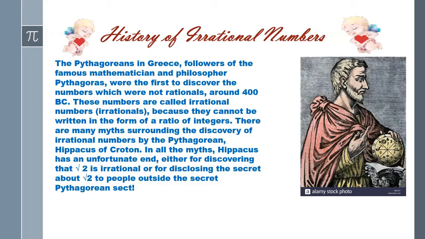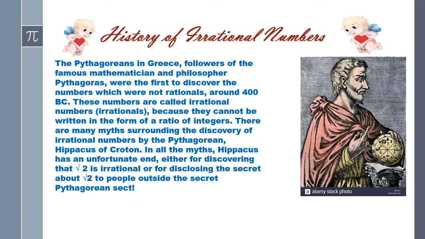The Pythagoreans in Greece, followers of the famous mathematician and philosopher Pythagoras, were the first to discover numbers which are not rationals, around 400 BC. As you all know, rational numbers can be expressed in the form P upon Q. Now they discovered some numbers which cannot be expressed in the form P upon Q. It means they cannot be written in the form of a ratio of integers.